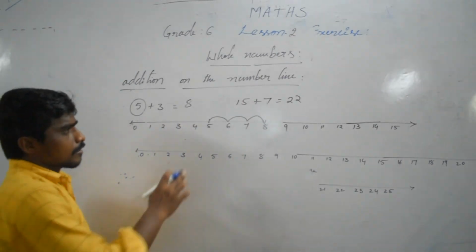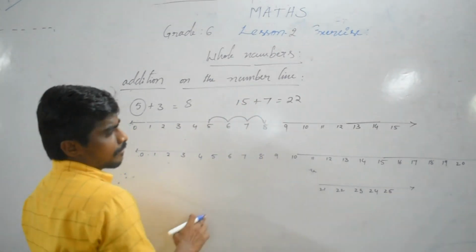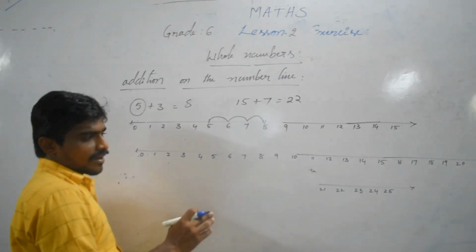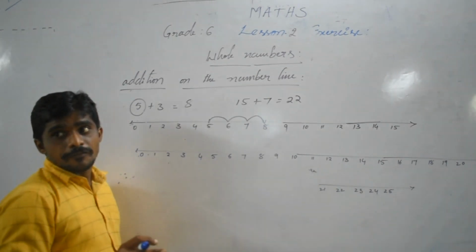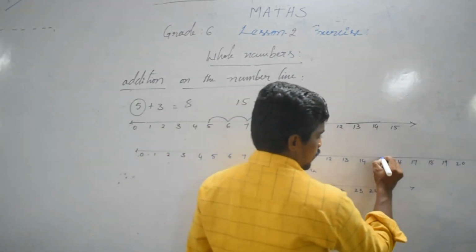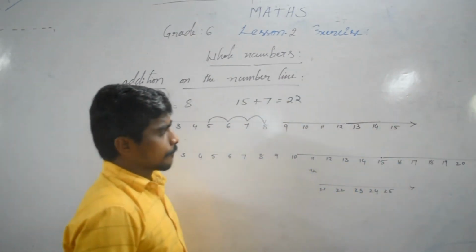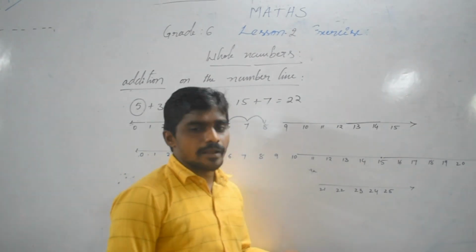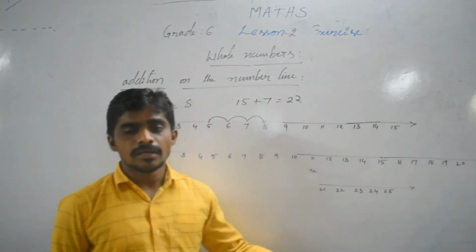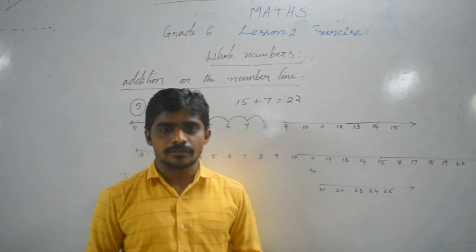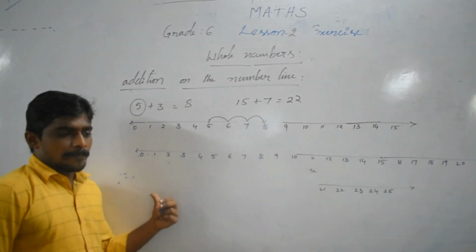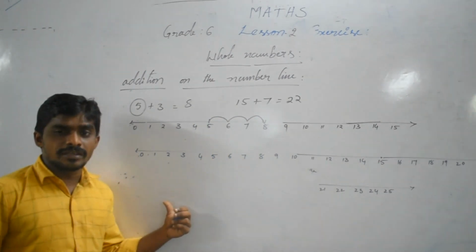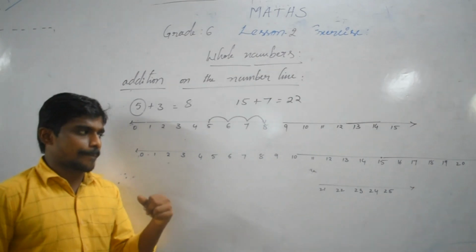So here, 15 plus 7. Where is the 15? You identify the 15 on the number line. The plus sign is given. With a plus sign, are we moving right side or left side? I said plus sign given, we are moving right side on the number line.